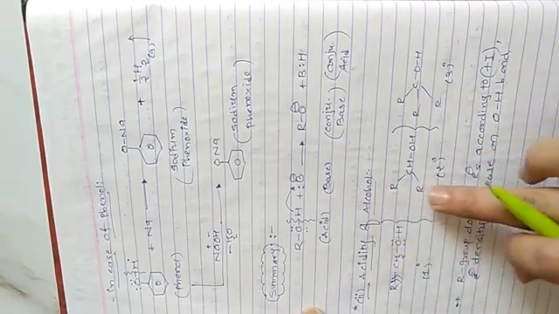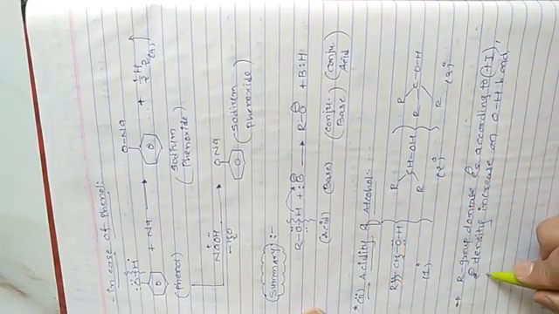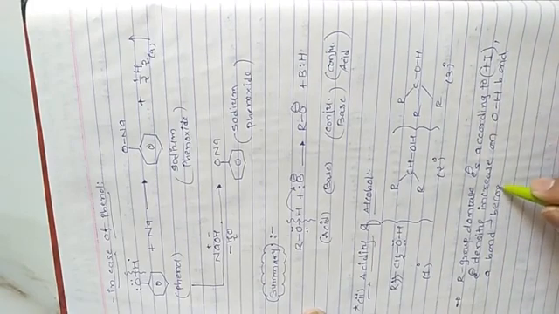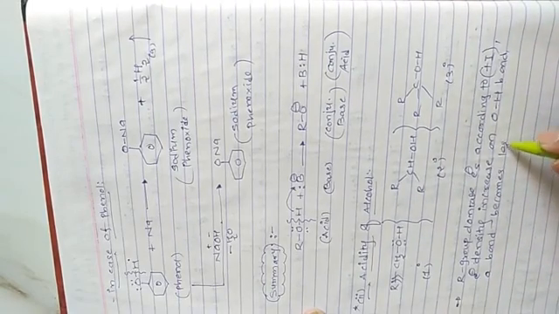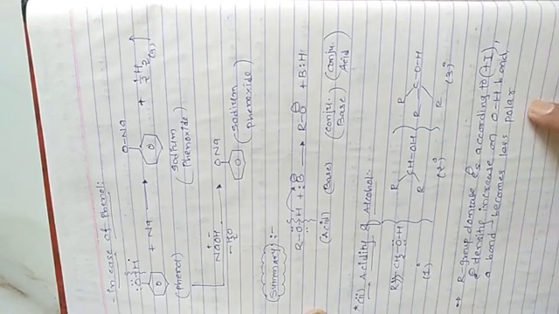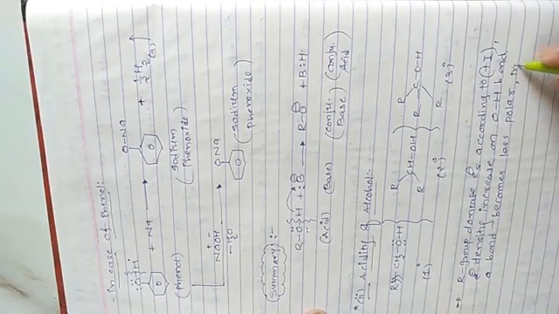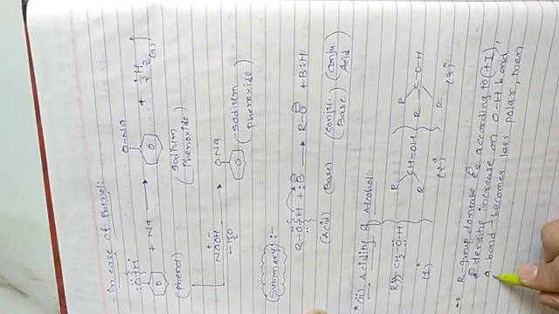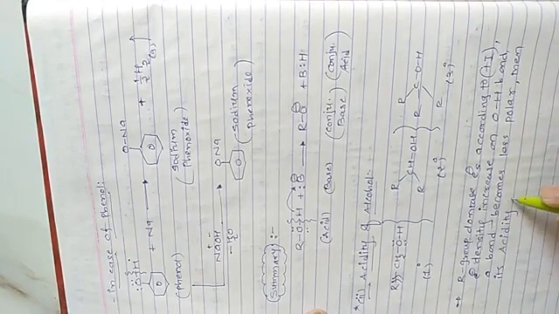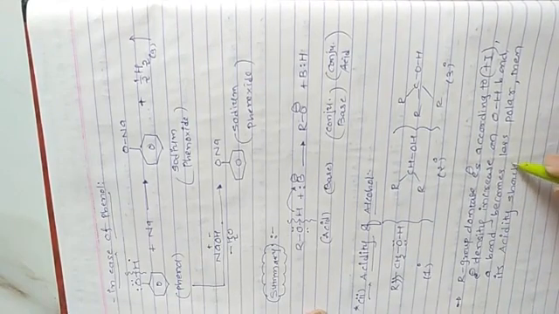and if electron density increases on the OH bond, it becomes less polar, and if the bond becomes less polar, then its acidity should decrease.